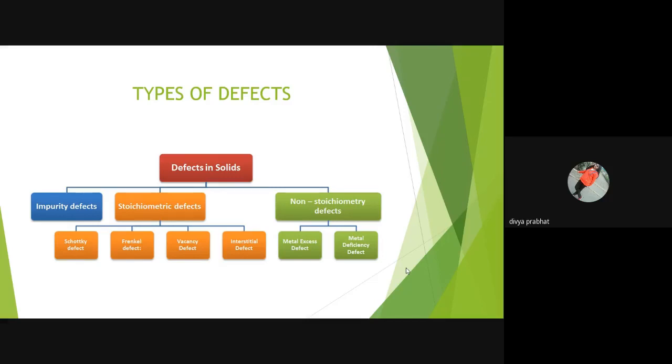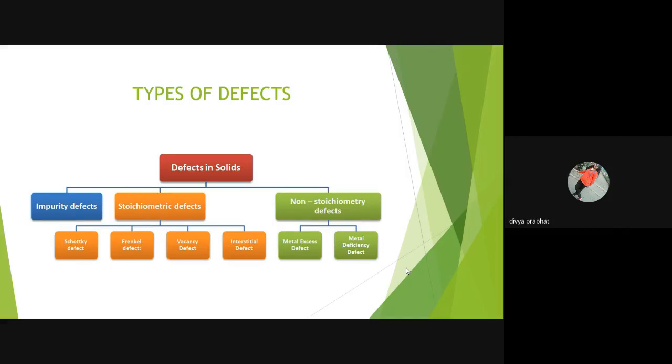There are actually three types of defects. One is the atomic structure, the second is line defect, and the third one is electronic defect. But because of time, I didn't mention those. So I've only mentioned the point defects. Point defects are classified into impurity defects, stoichiometric defects, and non-stoichiometric defects.